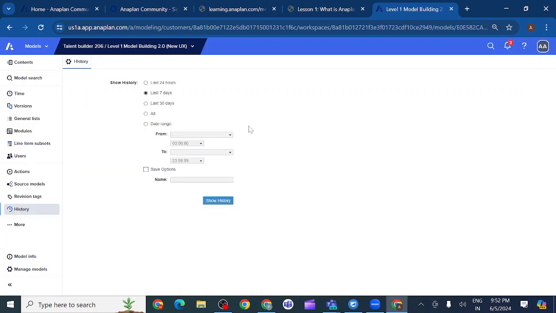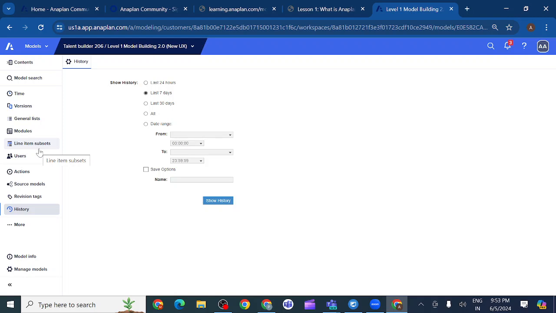We need to understand first of all what these things are. Later we'll do all these things. Model information is nothing but the size of the model. You can see this model size is 38 MB. If I put the cursor over here, I can see the size of the model. So we need to understand all these options, what they are and why we use them.